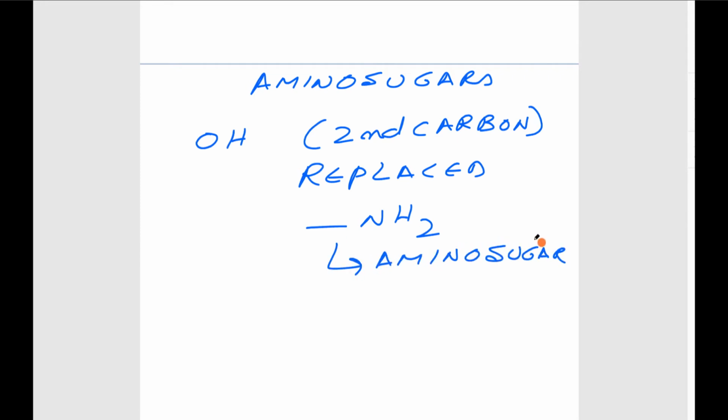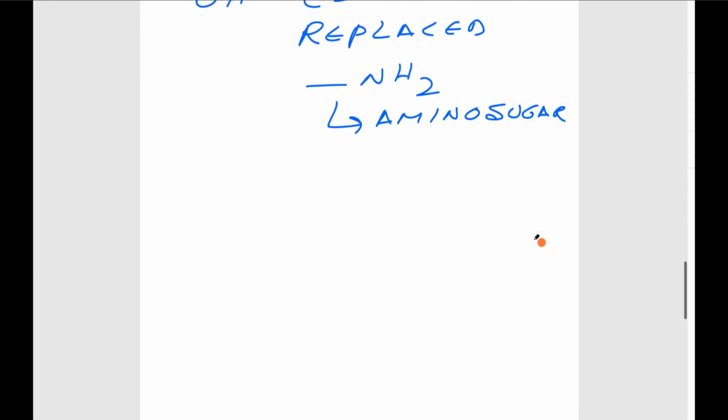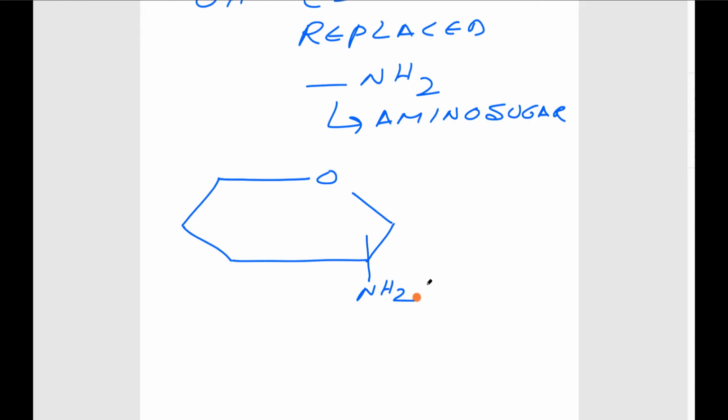Let me explain by writing the structure of any hexose. I am taking the second carbon, and at the second carbon there is the addition of the amino group.